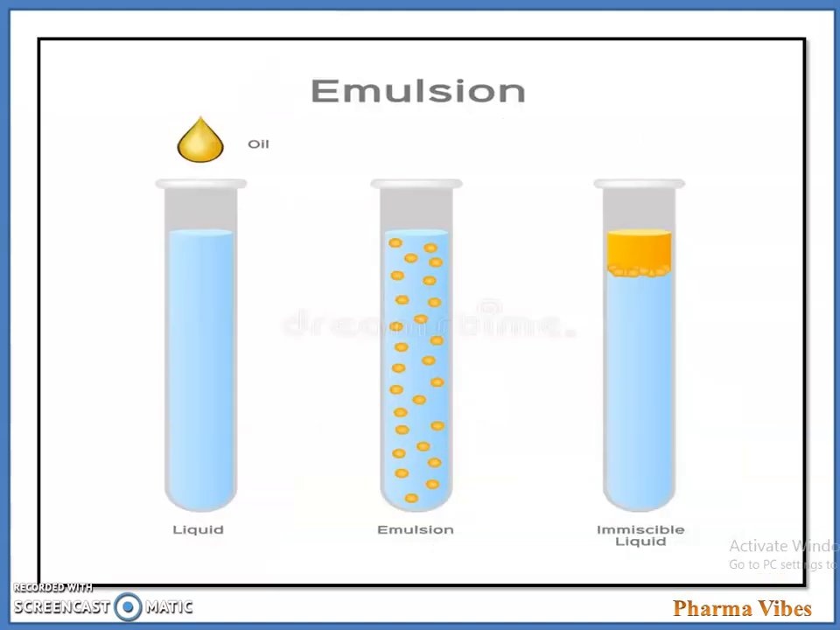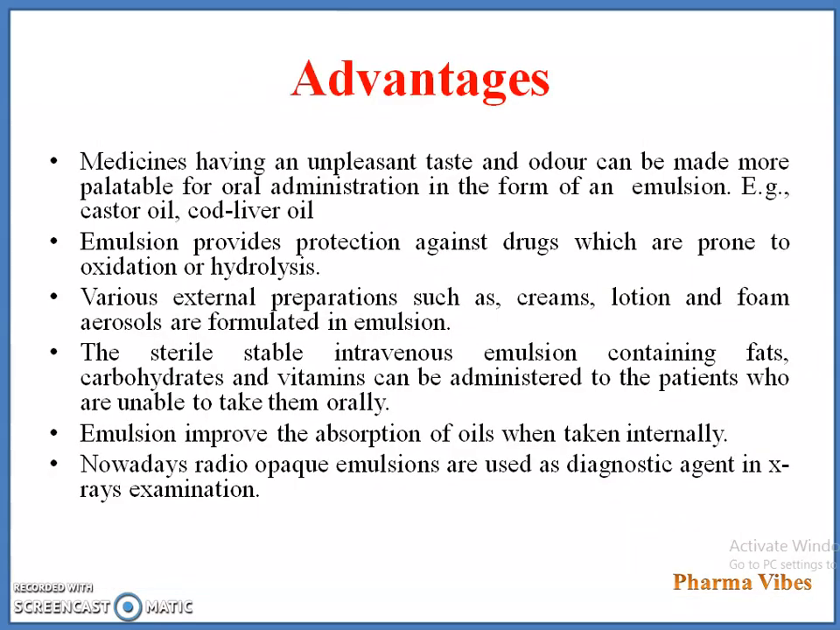The next point is advantages. There are some advantages when we convert any drug into a biphasic liquid dosage form like an emulsion. A medicine having an unpleasant taste and odor can be made more palatable for oral administration in the form of emulsion.